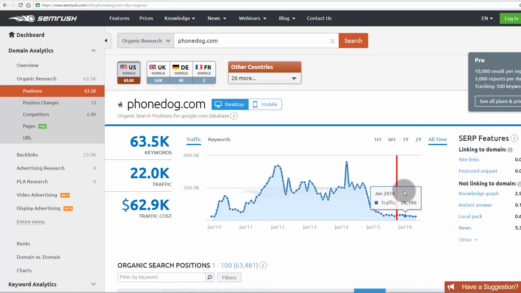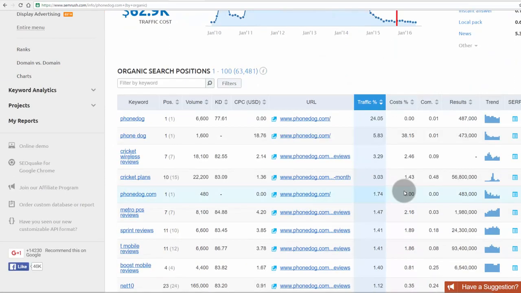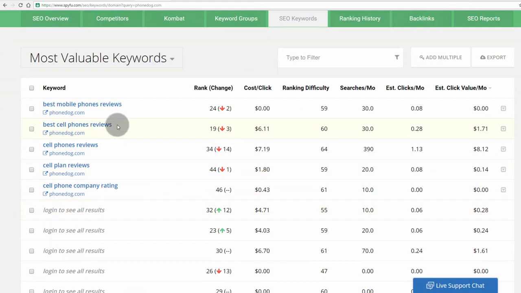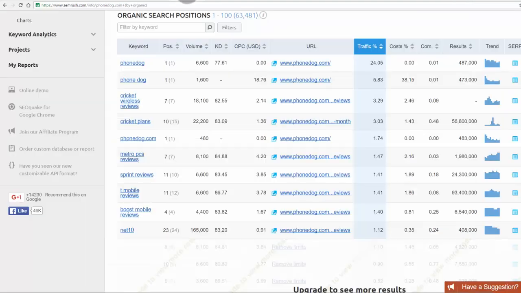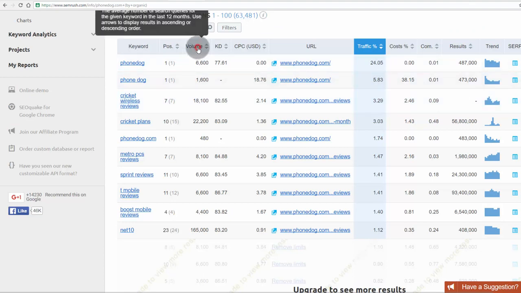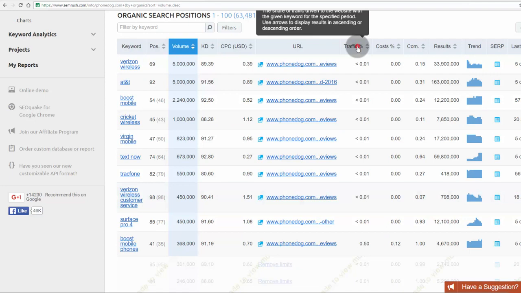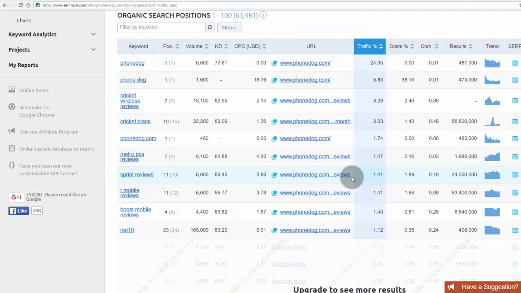So now let's find out the top keywords alone. Like spyfu.com, which offered us only 5 top organic keywords, SEMrush offers us the top 10 keywords. So let's order it by volume. These are the top 10 keywords in the order of highest volume. Let's sort by traffic. These are the keywords which bring the most traffic to phonedog.com.